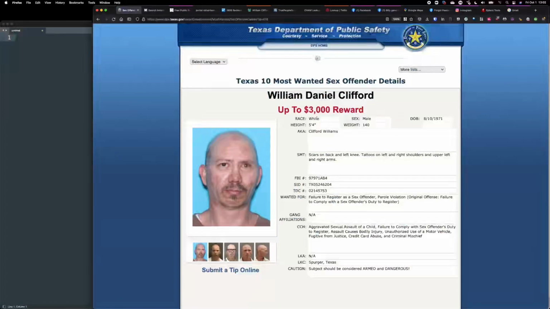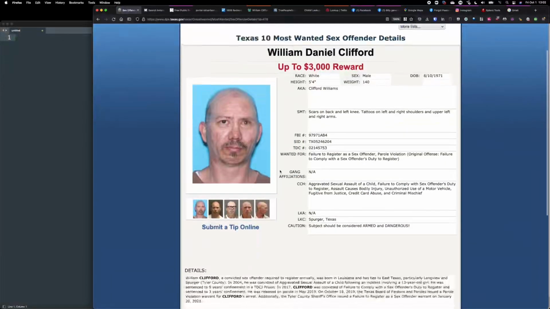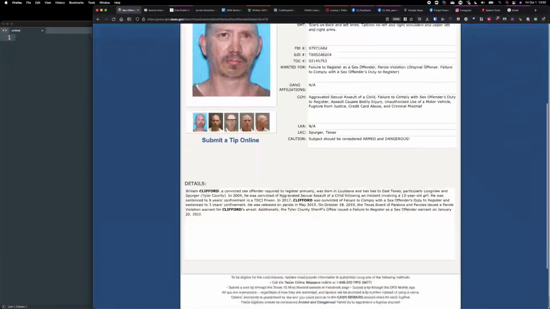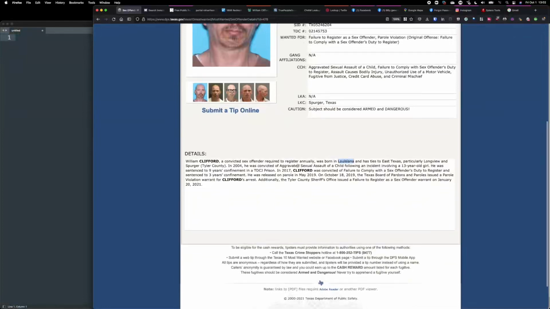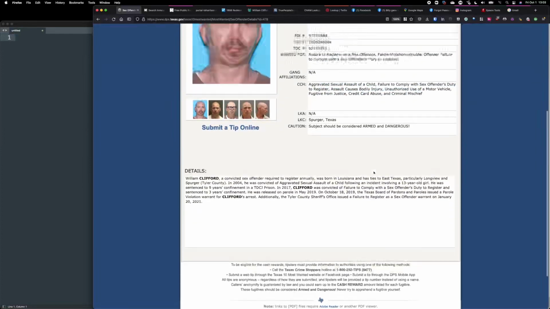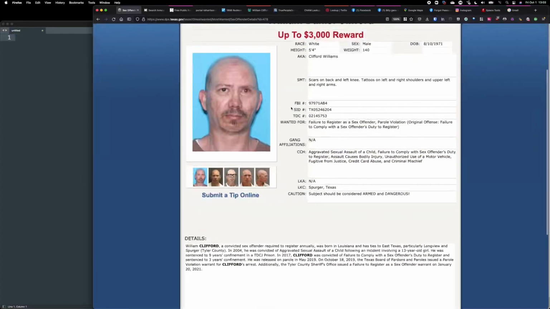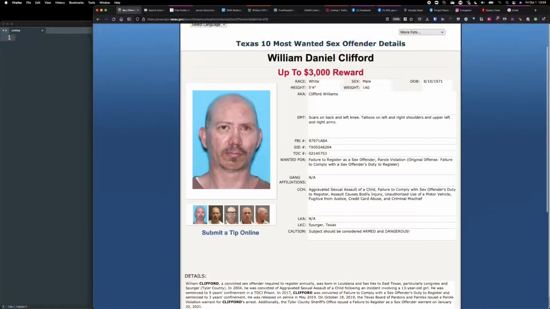William Daniel Clifford, $3,000 reward. What's his offense? He failed to register as a sex offender, born in Louisiana, some basic information here, out of Texas, aggravated assault to a child. Yeah, so a lot of bad stuff. So he served some time in jail, but now there's a reward for his capture.